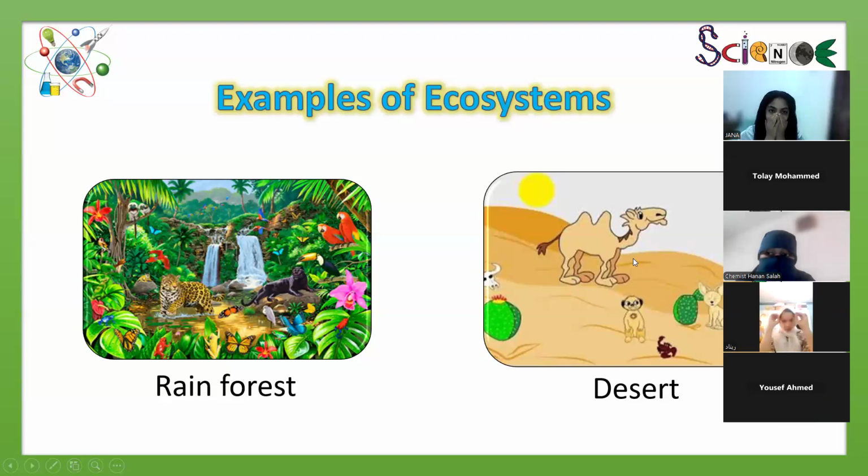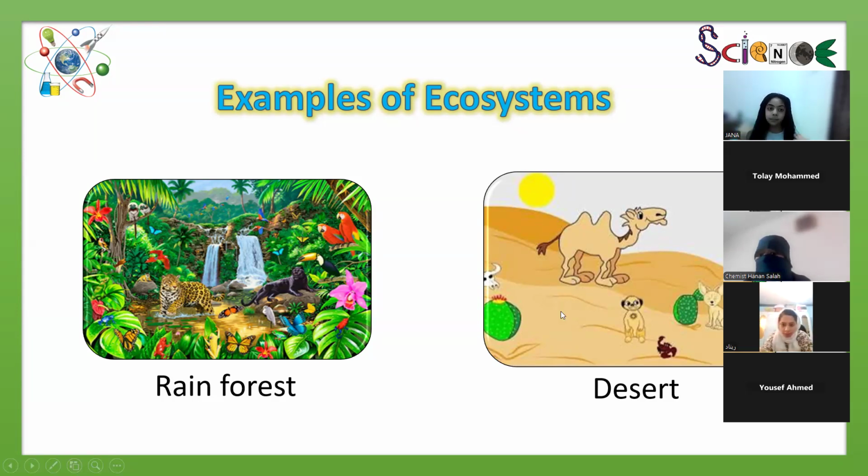Can you see living organisms here in the desert? What about the camel? Is a camel living or non-living? Living. What about the fox and these animals? Living. Excellent. So there is life here.